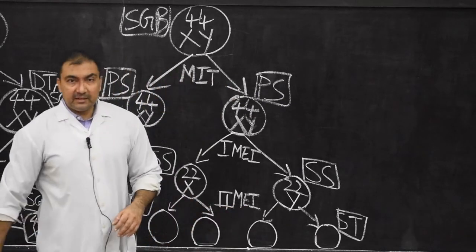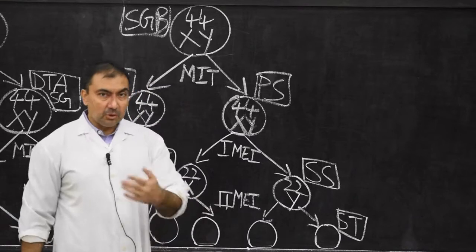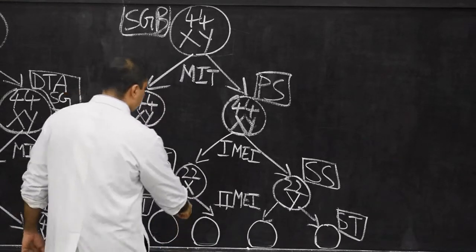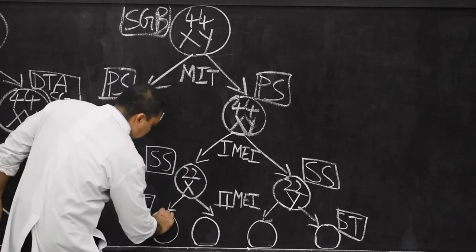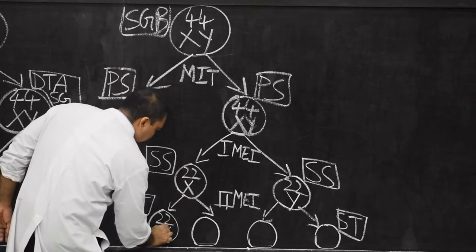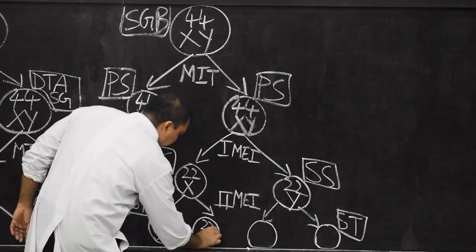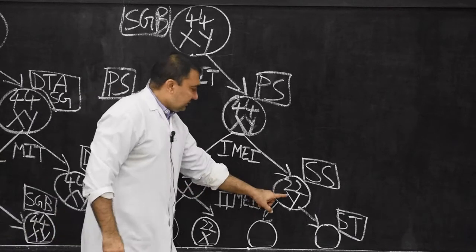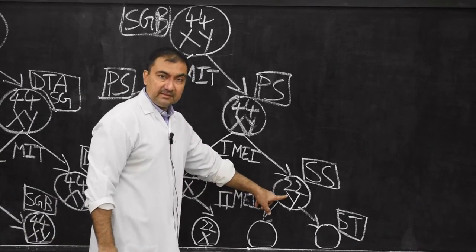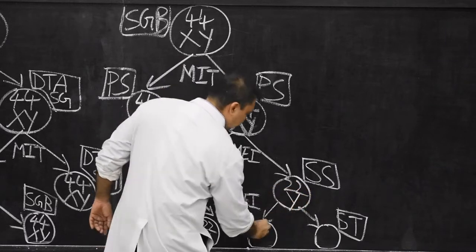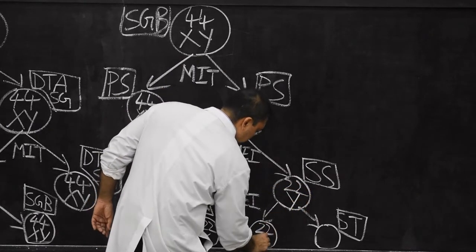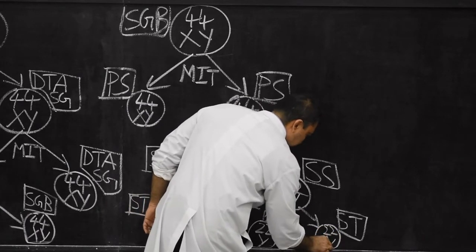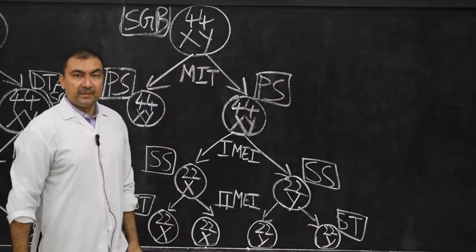Now this second meiotic division is not a reduction division, it is a homotypical division, so the number of chromosomes will remain the same. This secondary spermatocyte is 22X, so the daughter spermatids will also have 22X and 22X. This one is 22Y, so the spermatids will have 22Y and 22Y chromosomes.